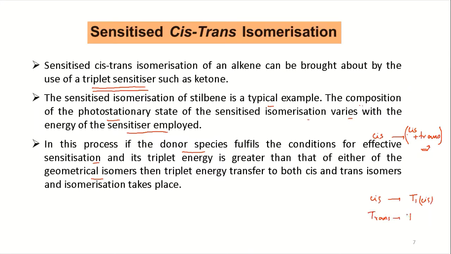If your donor triplet is higher than both of them, then the isomerization takes place from both states. So cis can be converted to trans, and trans can be converted to cis with the same donor.